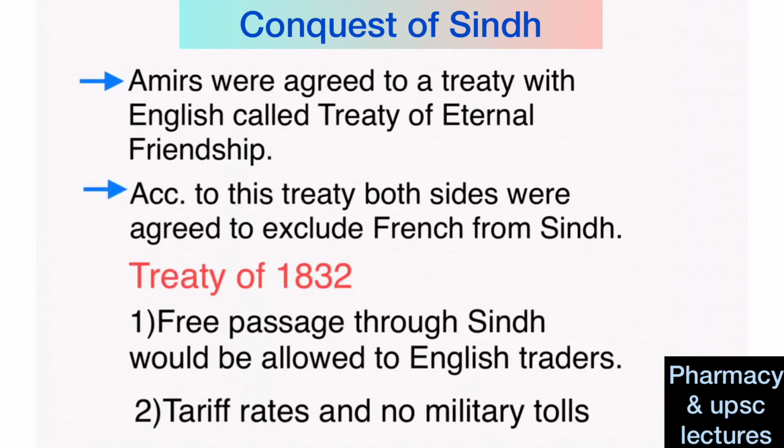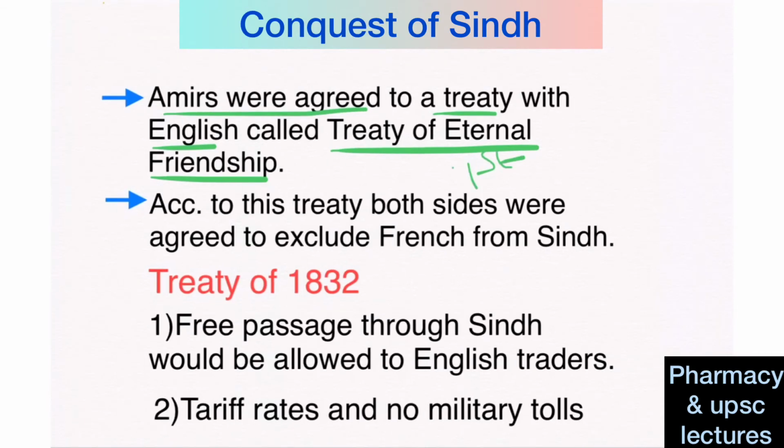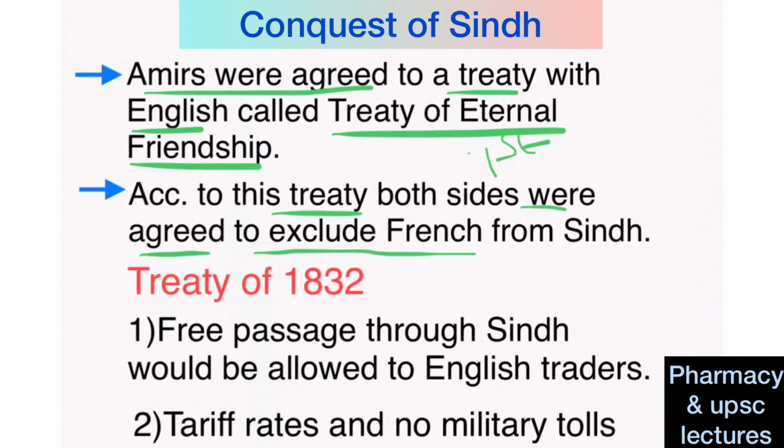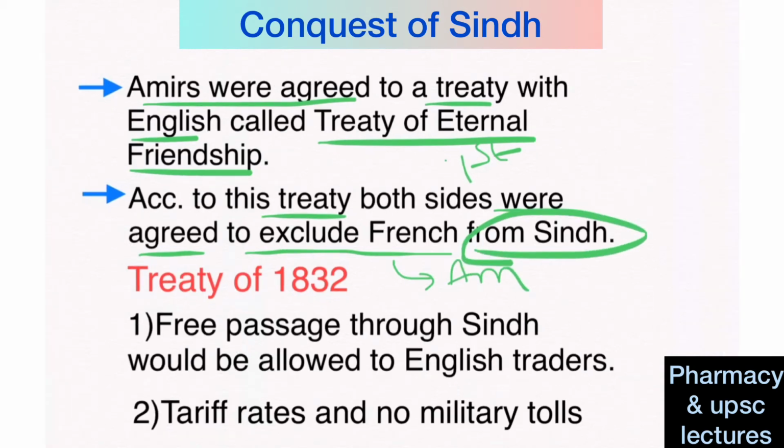Then after negotiations, the Amirs agreed to a treaty with the English called the Treaty of Eternal Friendship. This was the first treaty that the Amirs signed with the English. According to this treaty, both sides agreed to exclude the French and some other foreigners like Americans from Sindh. Then they made another treaty called the Treaty of 1832.